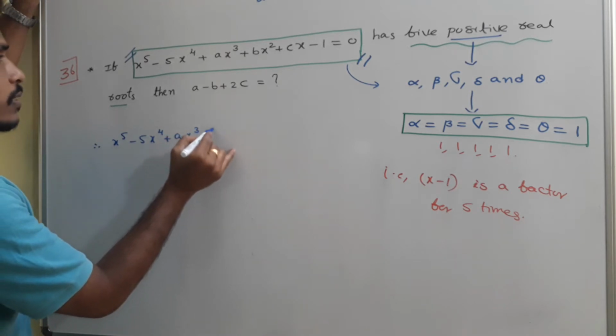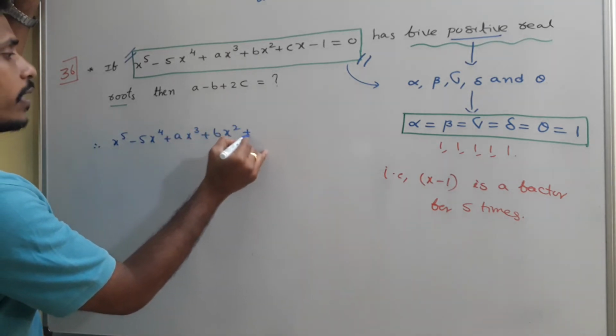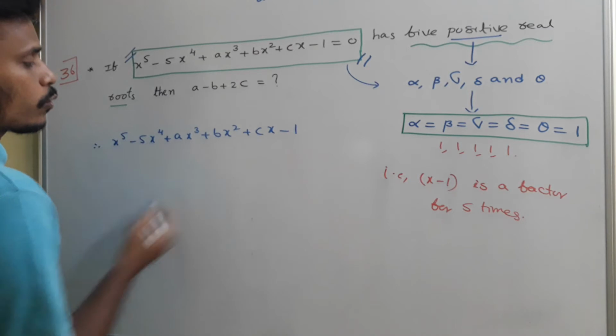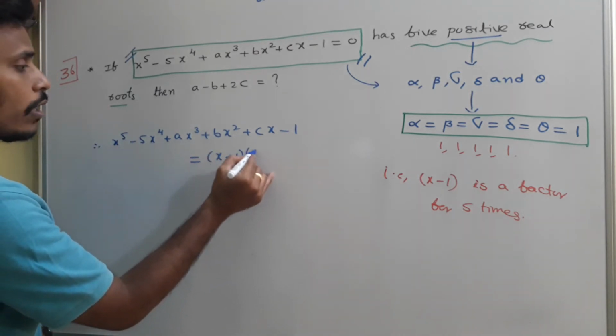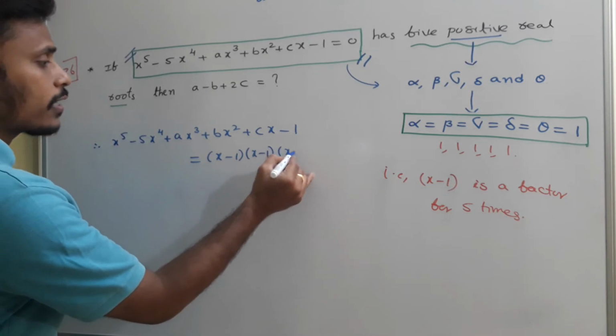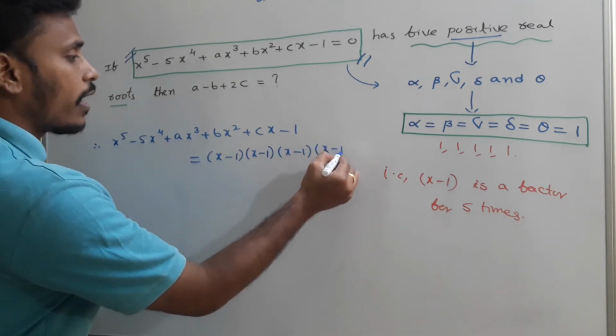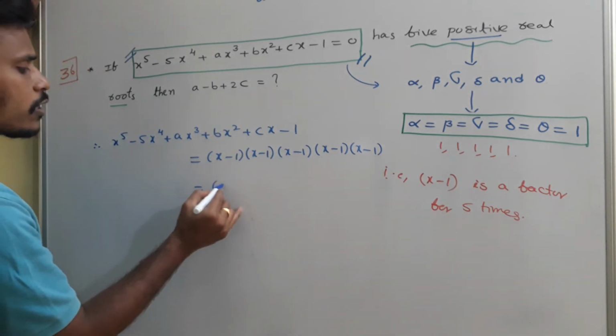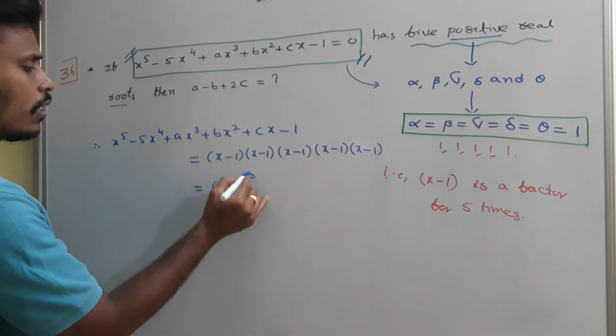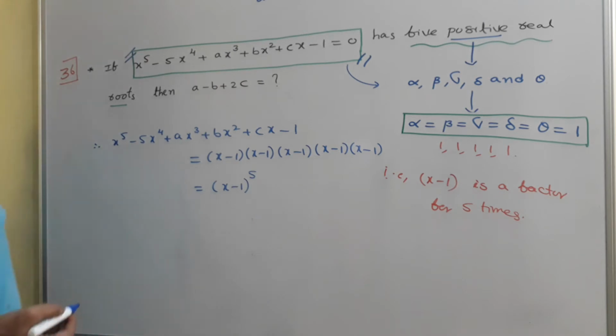So from there we will write that therefore x power 5 minus 5x power 4 plus ax cube plus bx square plus cx minus 1 can be written as x minus 1 into x minus 1 into x minus 1 into x minus 1 into x minus 1. You need to multiply all this. That's your choice, the way of multiplication. This is x minus 1 to the power 5.